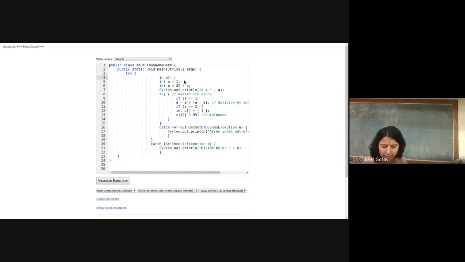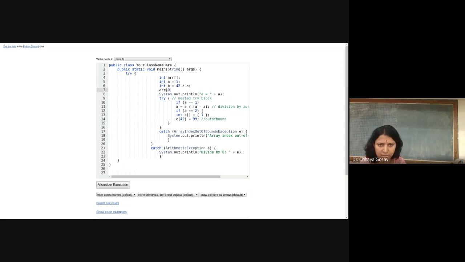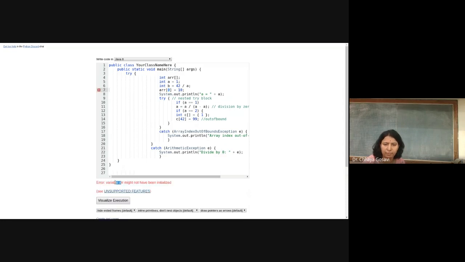If I have not allocated the memory, I have just created integer a of, like we create in C or C++, and instead of a, I'll write arr, and if I try to allocate some value to this, arr of 0 is equal to 10. Note that memory is not allocated, and I am trying to store some value at that location. So it will cause an error. Might not initialize.